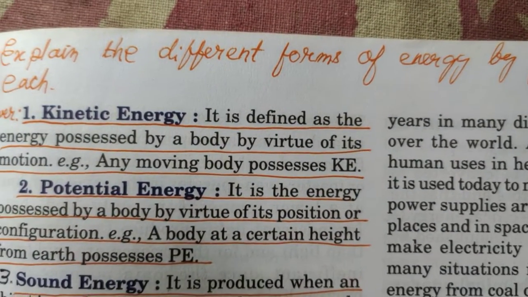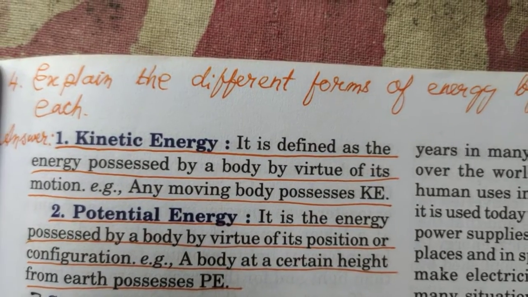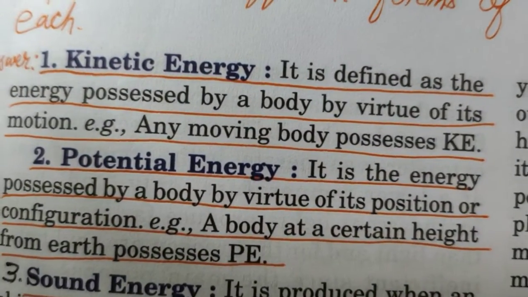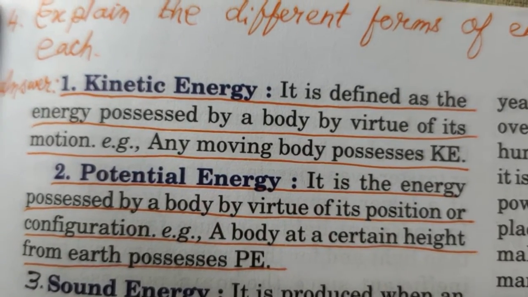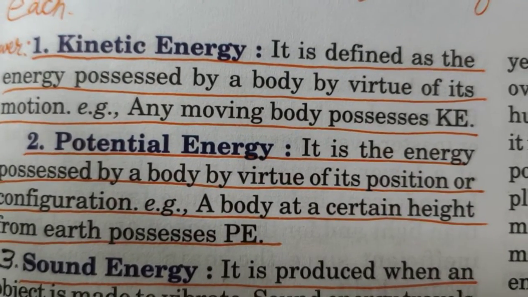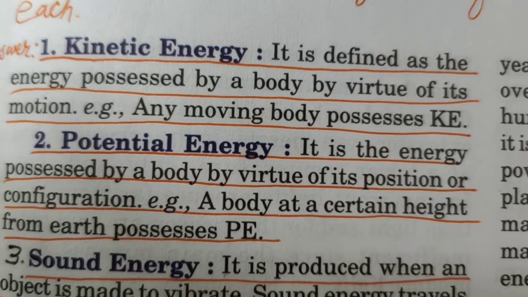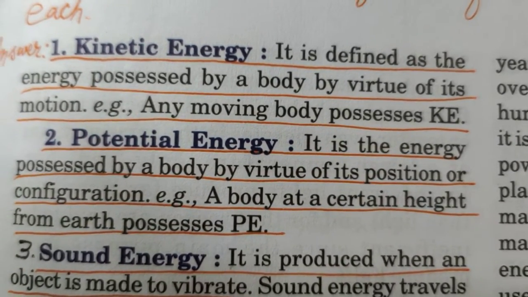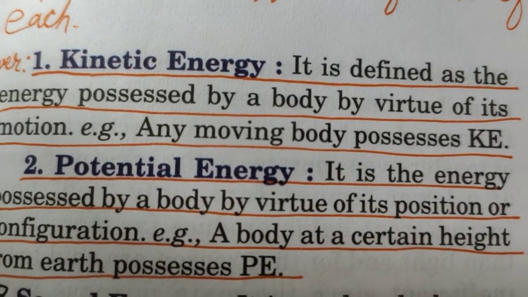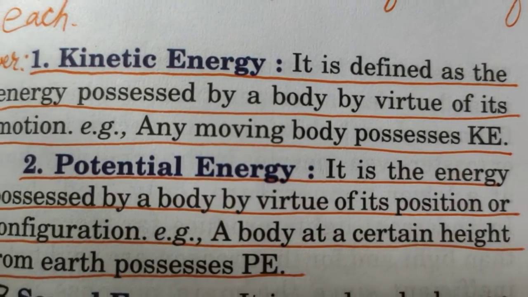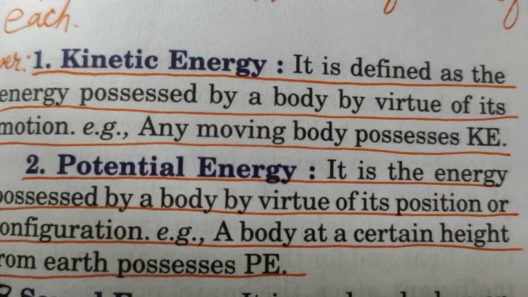So just now I said that mechanical energy is the energy that a body has due to its position or whether it is moving. If a body is moving, then that body has kinetic energy. Anything that is moving has kinetic energy. The blood which is moving in your veins also has kinetic energy.